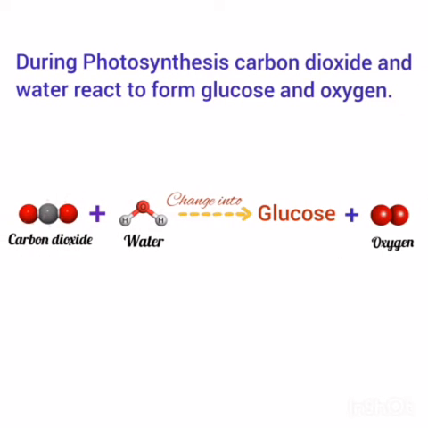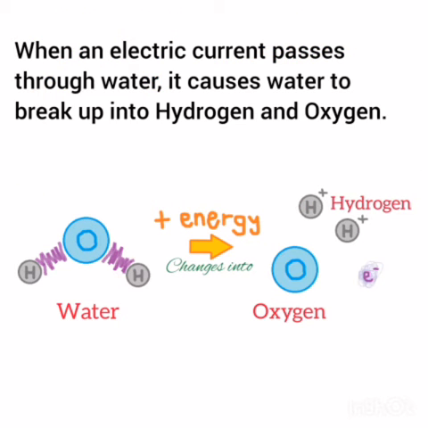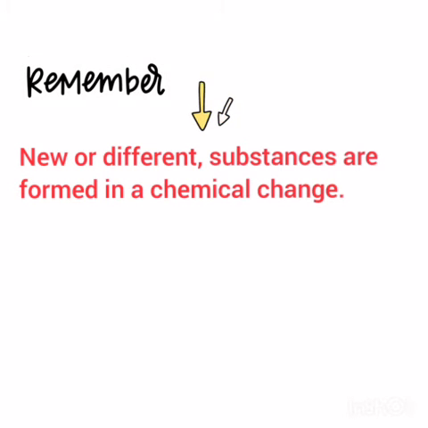Now, during the process of photosynthesis, carbon dioxide and water react to form glucose and oxygen. Respiration is another example of a chemical change. During respiration, food combines with oxygen to form carbon dioxide and water vapor. When an electric current passes through water, it breaks up the water molecule into hydrogen and oxygen atoms. Children, remember, new or different substances are formed in a chemical change.